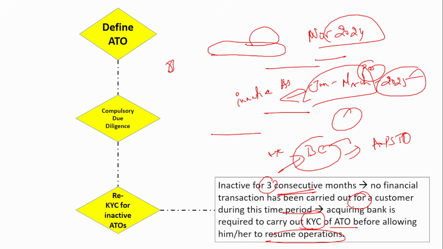If they want to become active from April 2025, they just cannot be active. They would have submitted the KYC in November 2024 when they were onboarded, but since they have been inactive for 3 consecutive months, they have to submit the KYC again, and only then should they be allowed to be active.